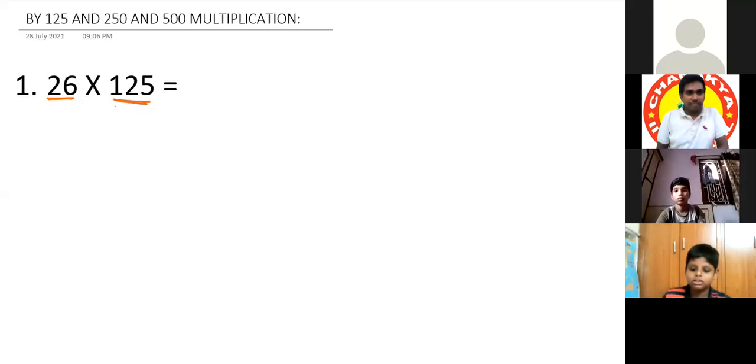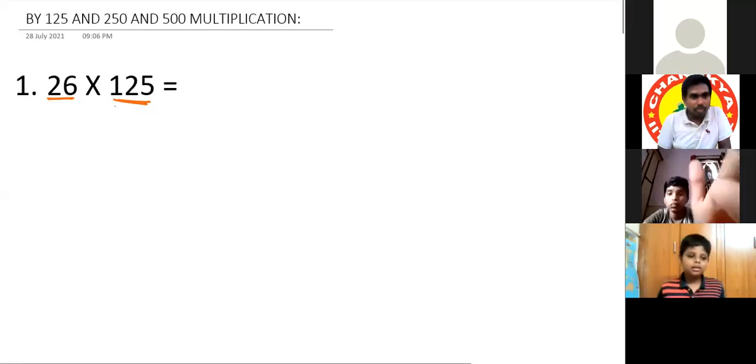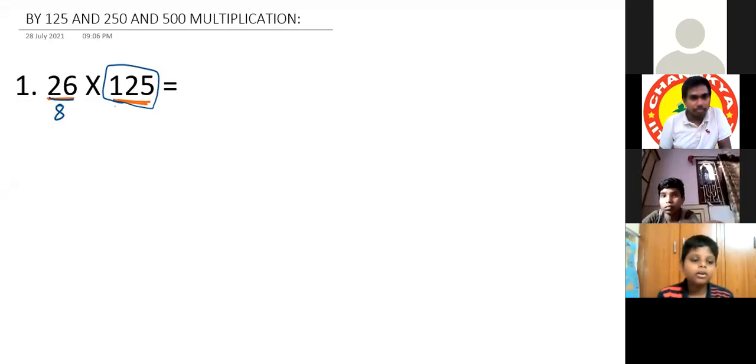Okay, let us make it faster. Mahavir, ready? Yes, sir. Sir, it is 125. So we need to divide it by 8. Or we can also divide by 2 three times. Very good. When we divide by 2, we'll get 13.